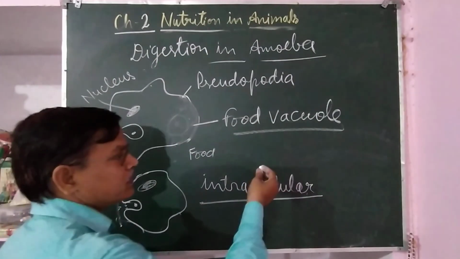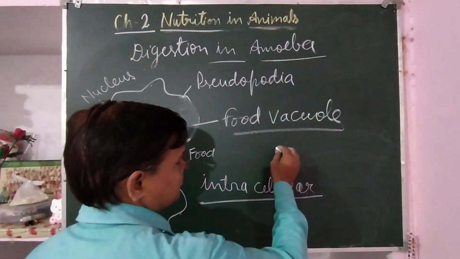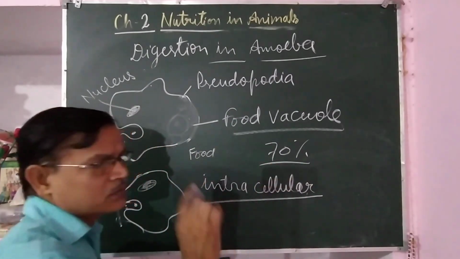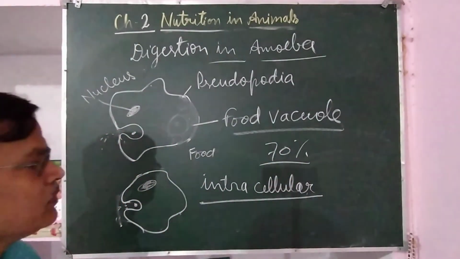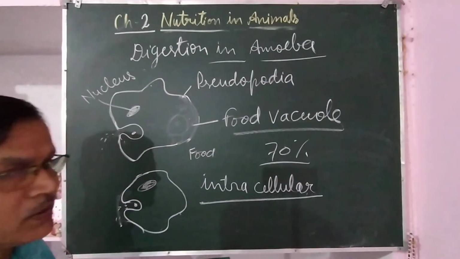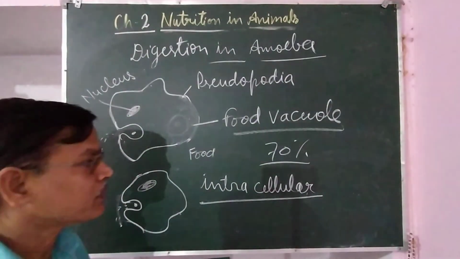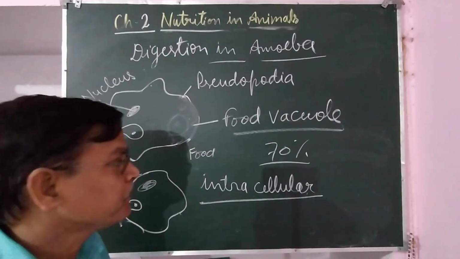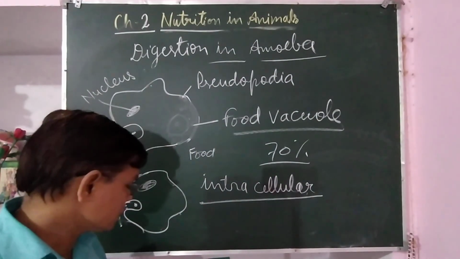In advertisements also you may have seen that 70% of our body weight is water. So that percentage of water in the body must be maintained. Then only the cells of the body will work properly, and if the cells of the body work properly, then the body will work properly. So that percentage of water should be maintained.